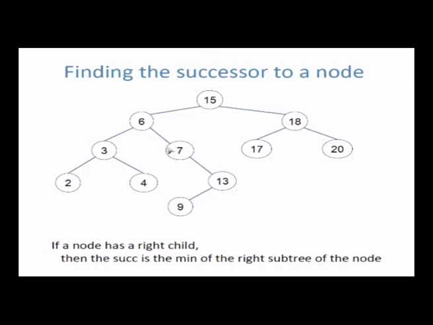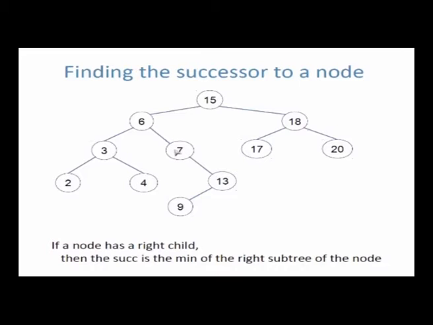Take 6, right, it has a right subtree which consists of 3 nodes, 7, 13 and 9. The minimum of those is 7. Why is 7 the minimum? Because you cannot go further left from 7. If you start from 7 and try to go left, you cannot. So that must be the minimum. So the right subtree of 6 is 7, 13, 9. The minimum of that is 7. Successor of 6 is 7.